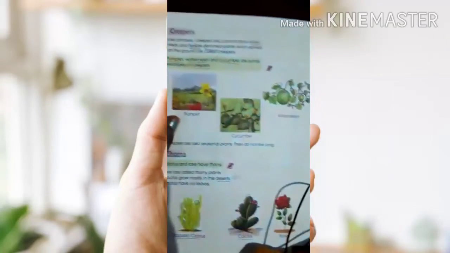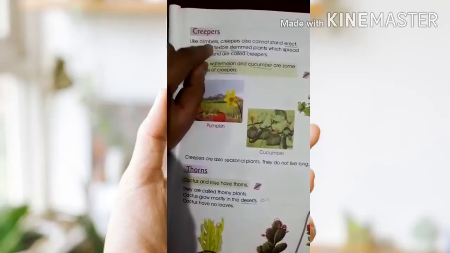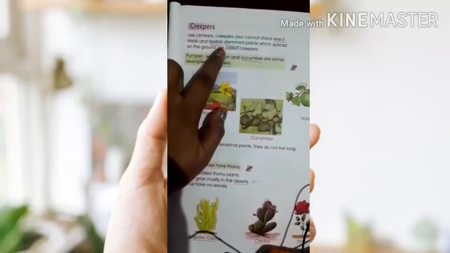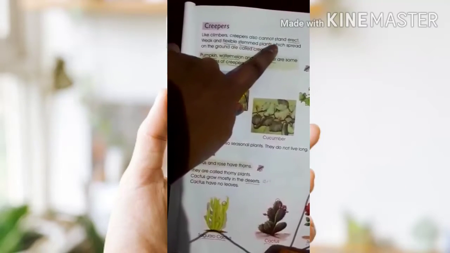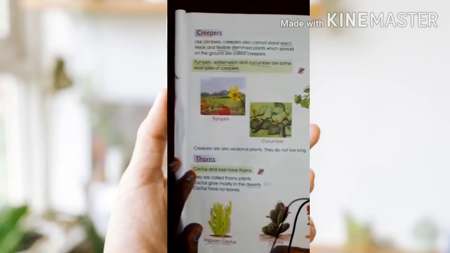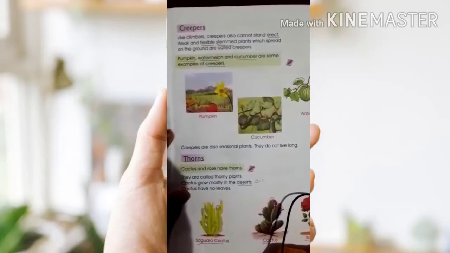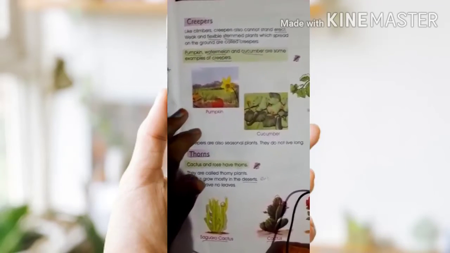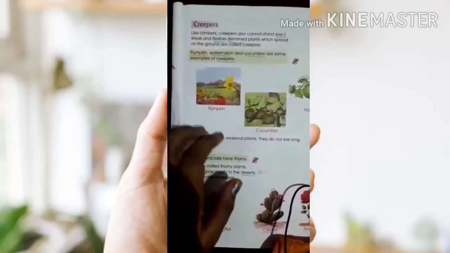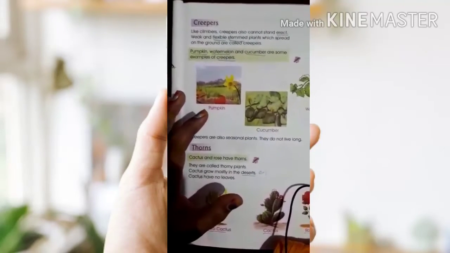Next, creepers. Creepers are like climbers. Creepers also cannot stand erect. Weak and flexible stemmed plants which spread on the ground are called creepers. So here Nana, these plants are also like climbers. They also have a weak stem and cannot stand erect. These plants spread horizontally on the ground.